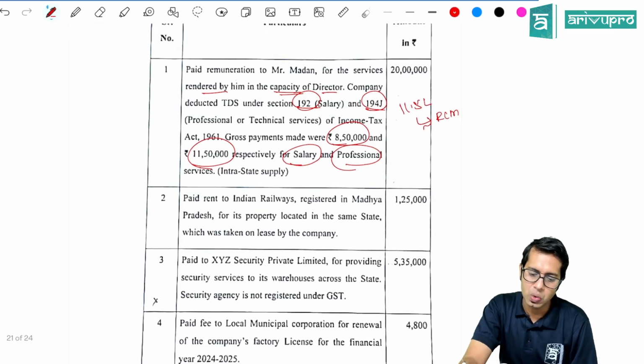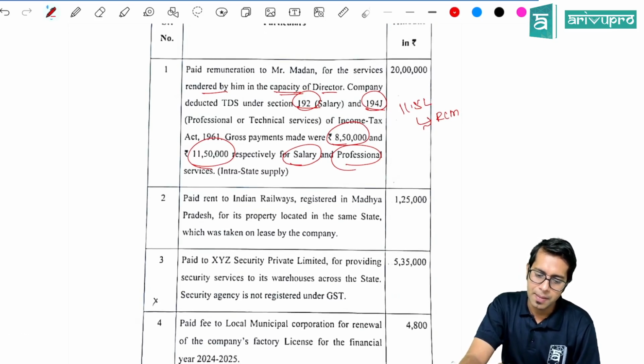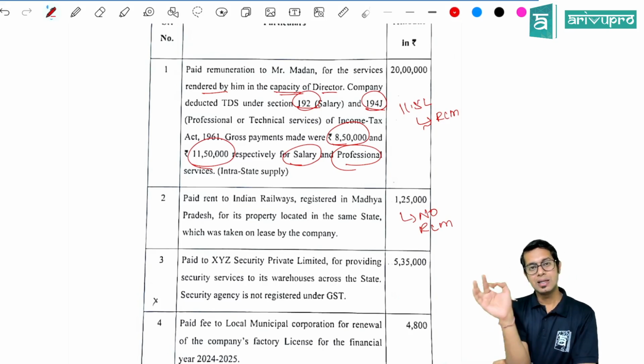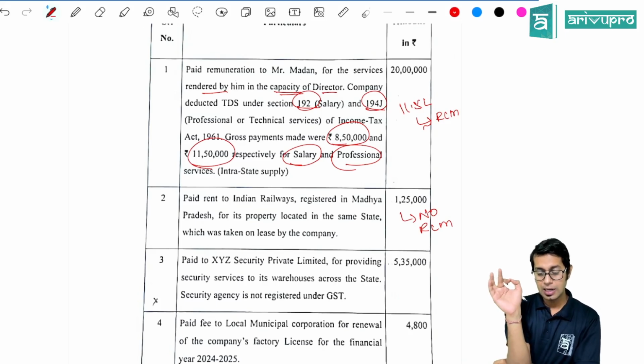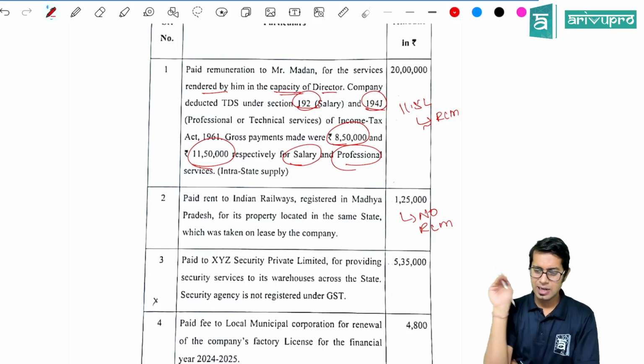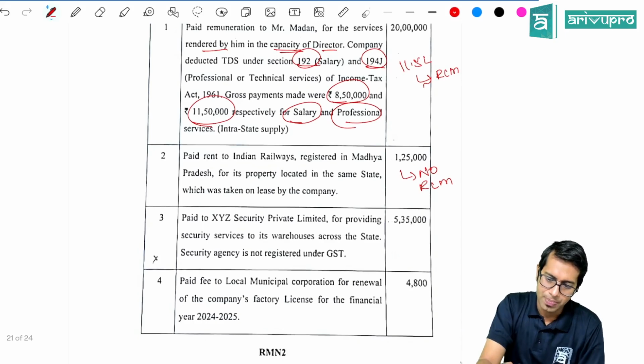He paid rent to Indian Railway, registered in Madras, so here no RCM is applicable. This is also a recent amendment. Normally when the government is renting any property, the registered person has to pay the taxes under RCM, except in the case of Indian Railway, which they have excluded. That is the amendment point.